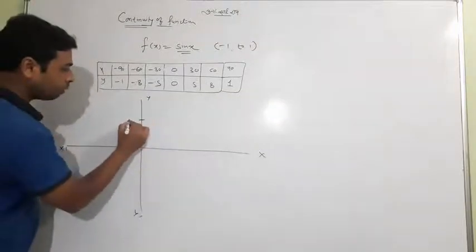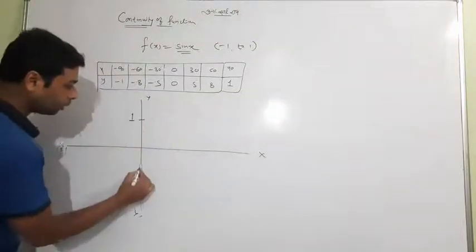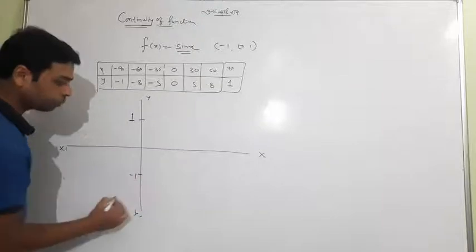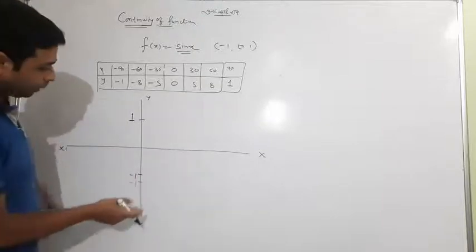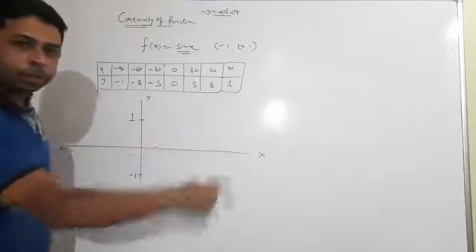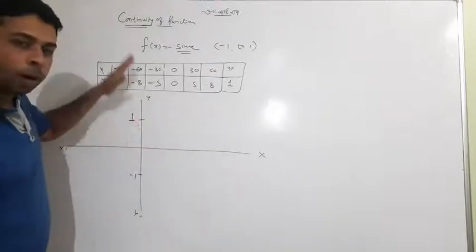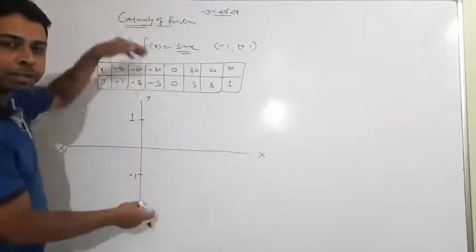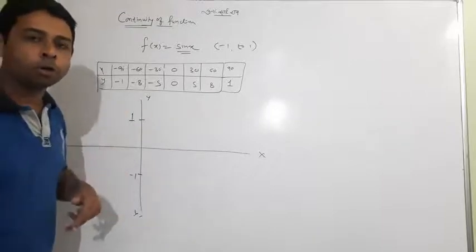So I'll write only my 1 here, positive 1. It is a negative 1. So our graph will definitely hang between these two, will run between these two values. It will not go upside or downside. It will not break its limit. It will not go beyond these two limits.